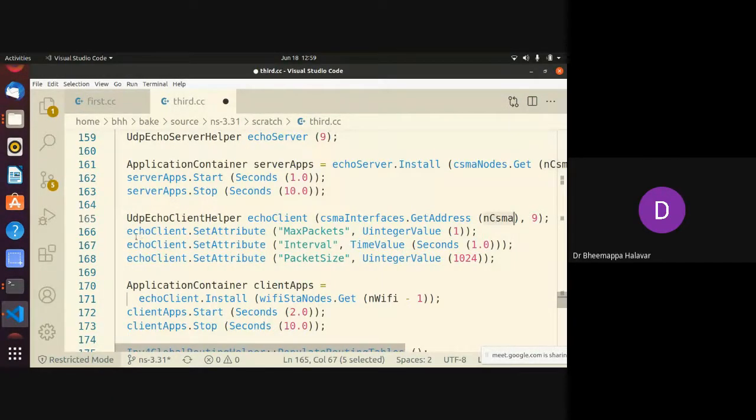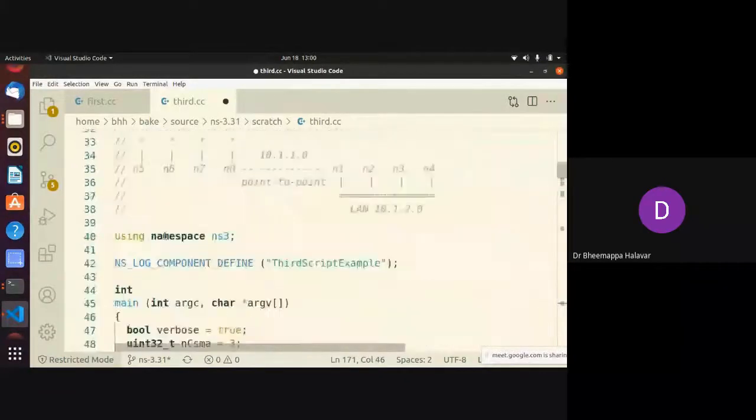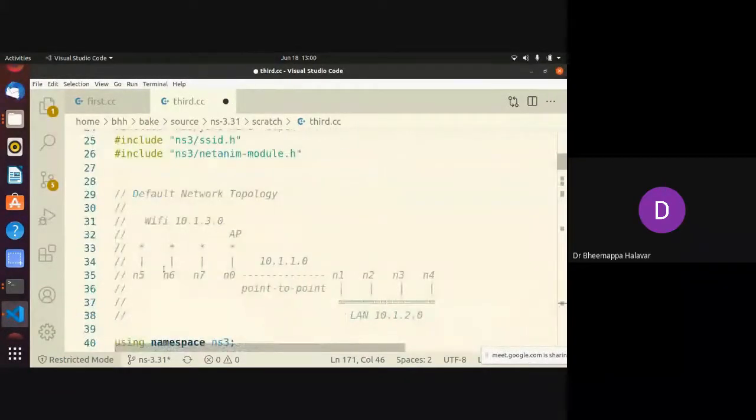Then I'm setting the attribute for the number of packets. Now I'll change the communication packets to 2. Once you did that, you have to mention what the client is. So I'm installing the echo client where, once you set up the Wi-Fi node, Wi-Fi node dot get n Wi-Fi minus 1. So n Wi-Fi is 3, which means the client is 2 in the Wi-Fi container. The Wi-Fi container has 0, 1, 2. So this I am giving as a client, and this is a server.